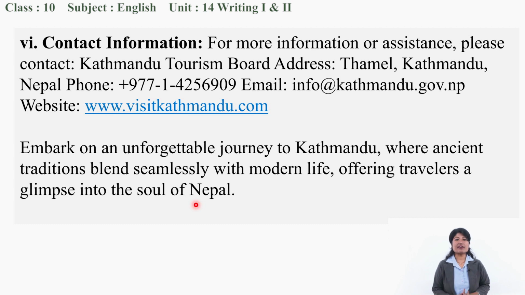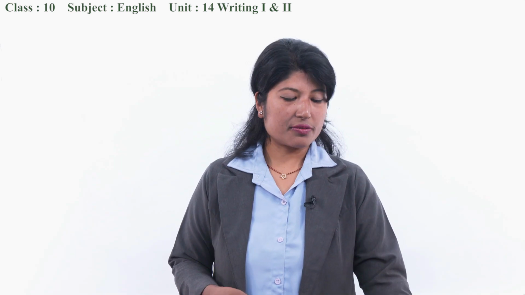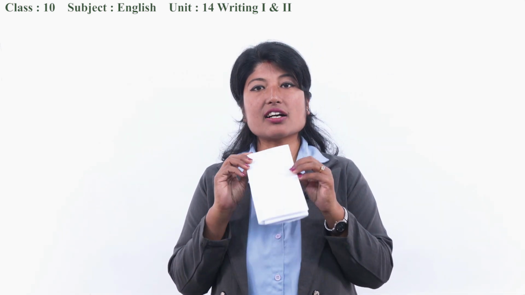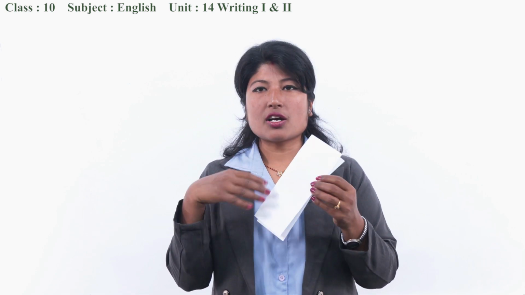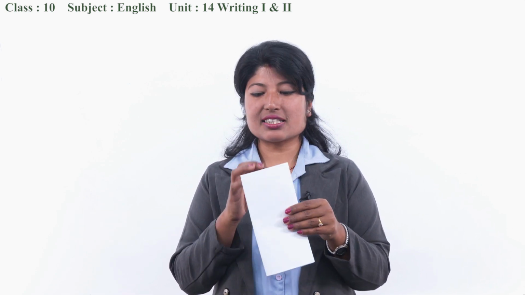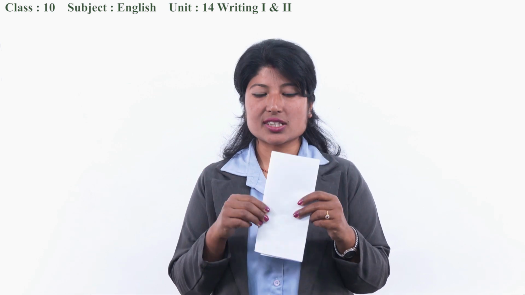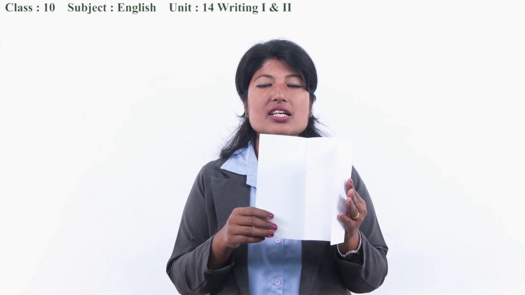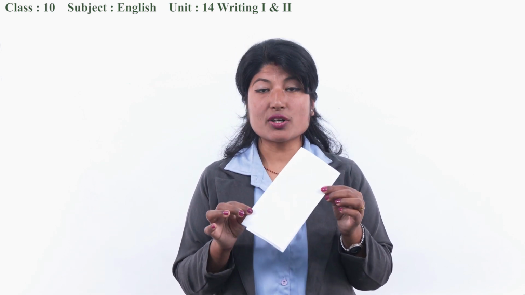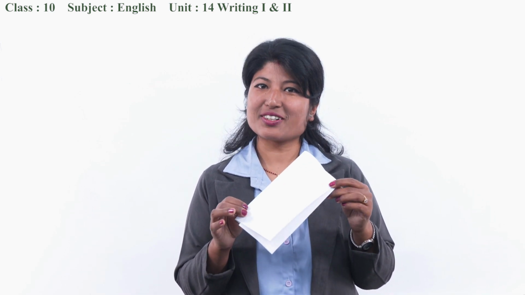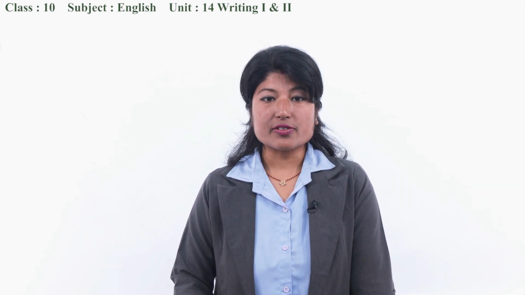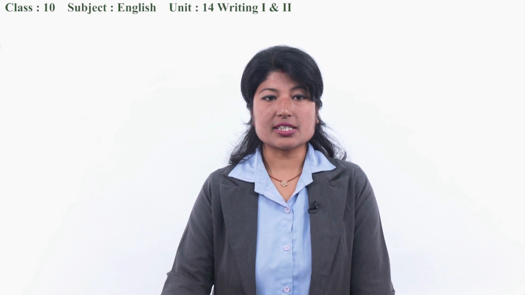So with this, we have learned how to prepare a brochure as well. So the contents are these, and the way of writing is this. Take an A4 size paper, color it, you can design it, bring cutouts, pictures, paste them over here, and then write the information. In this way you can prepare a brochure and display it in your classroom. Okay, now let's move to one more home assignment given over here. Let's see what the home assignment is.